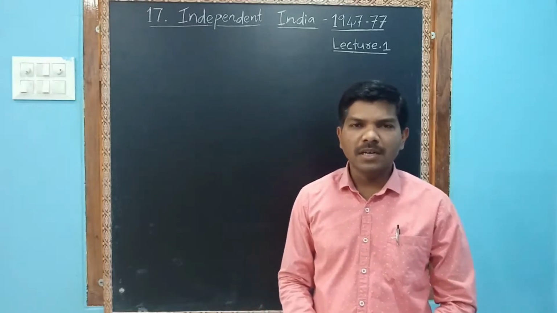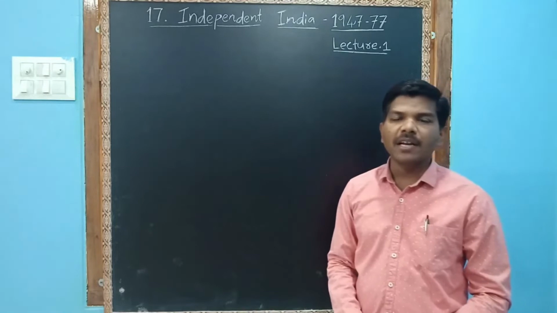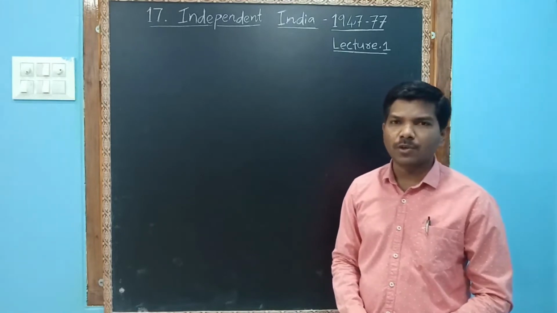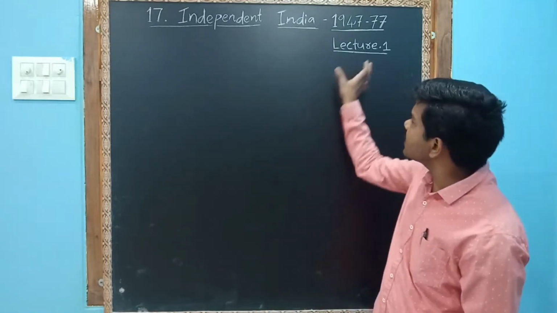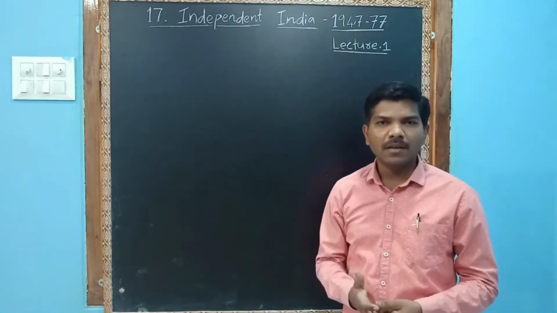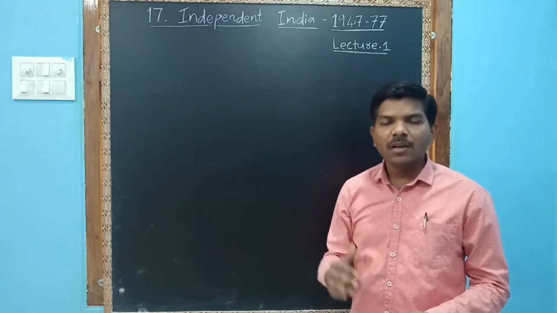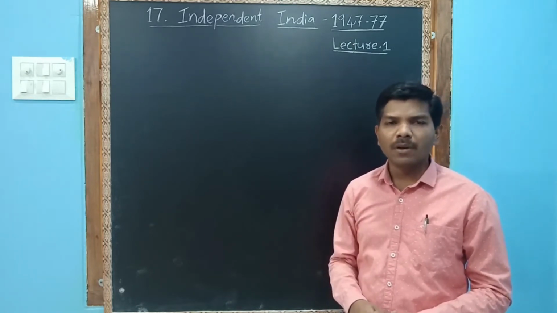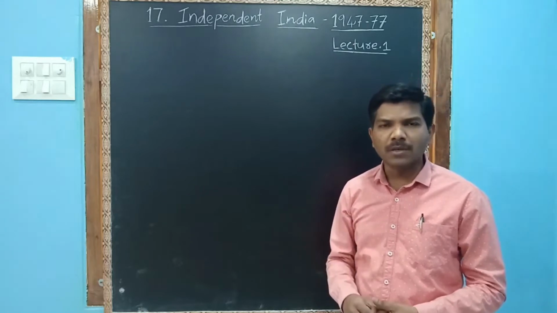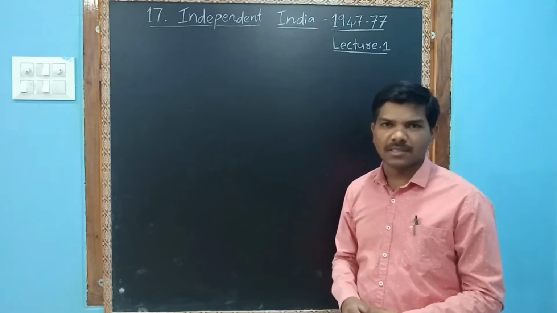Today our topic is the 17th lesson, Independent India. Independent India, 1947 to 77, means these 30 years. What actually happened in these 30 years after independence? What changes took place in India after independence, from 1947 to 77? That we are going to learn in this lesson.